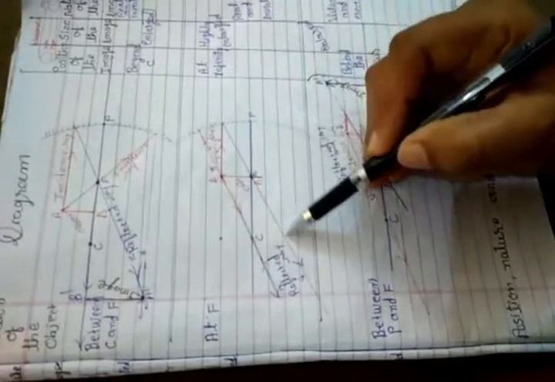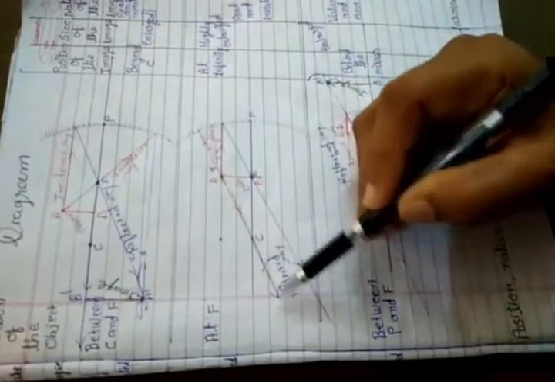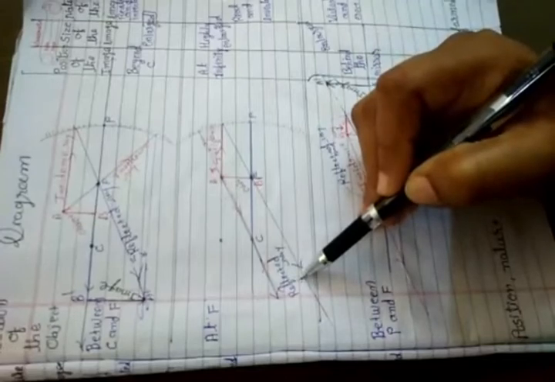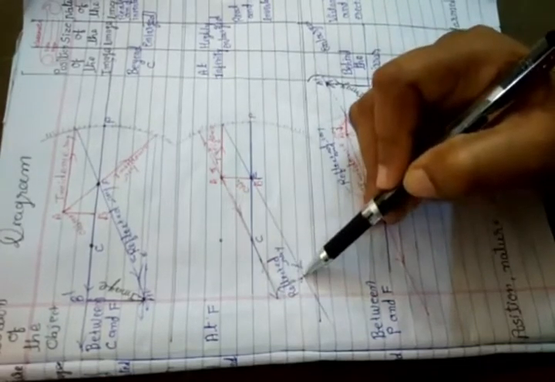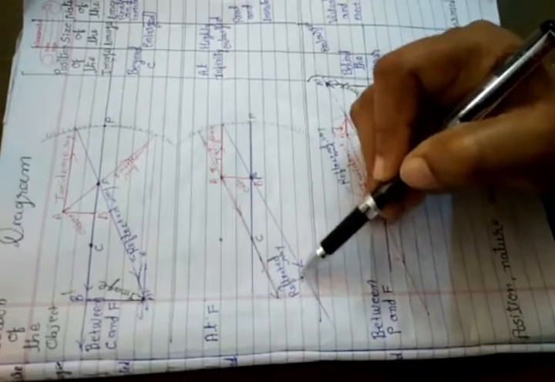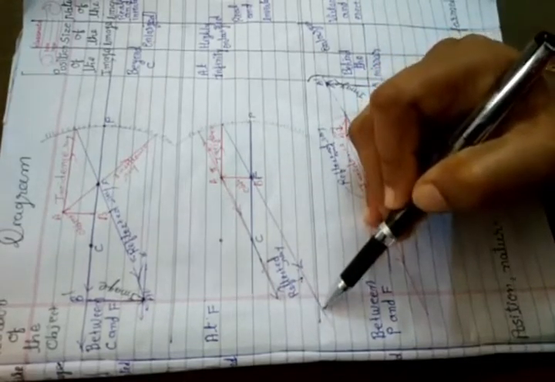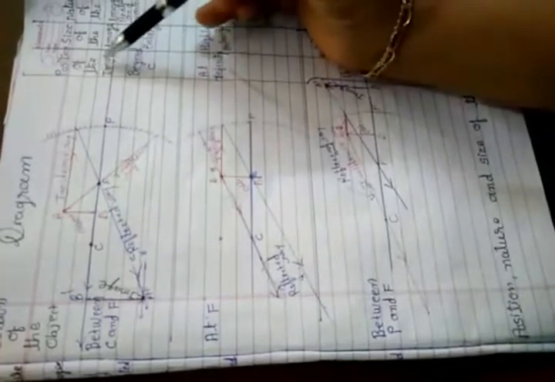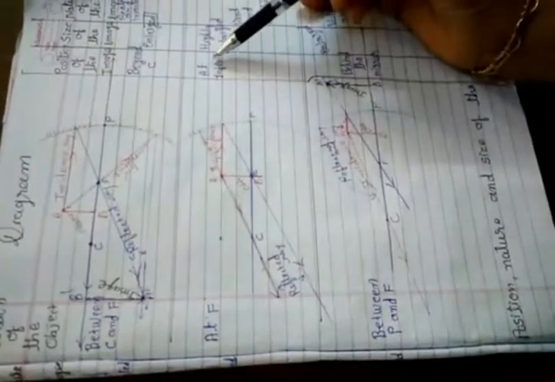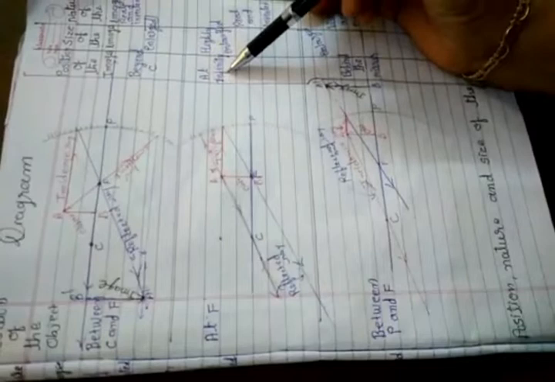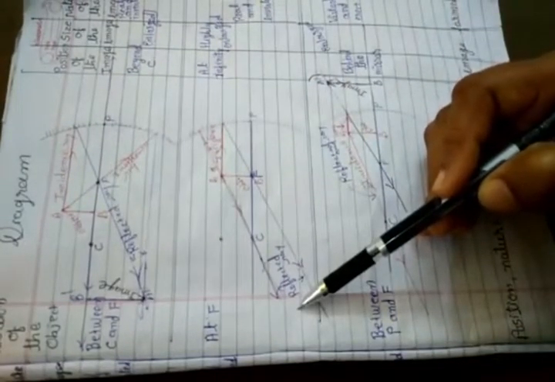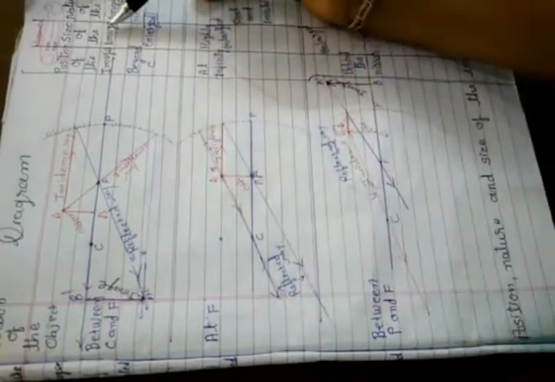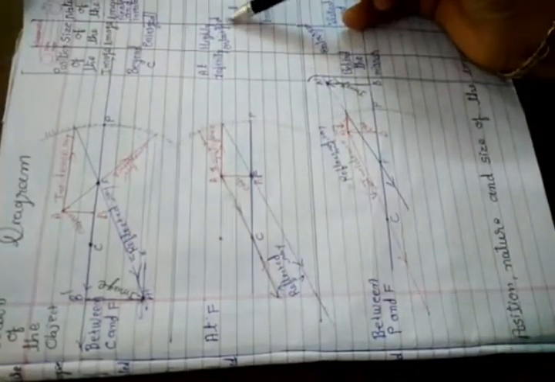So if we extend the two rays to infinite distance, they do not meet at any point. So we cannot find the image at finite distance. So we say that the position of the image is at infinite distance. Size of the image is highly enlarged.